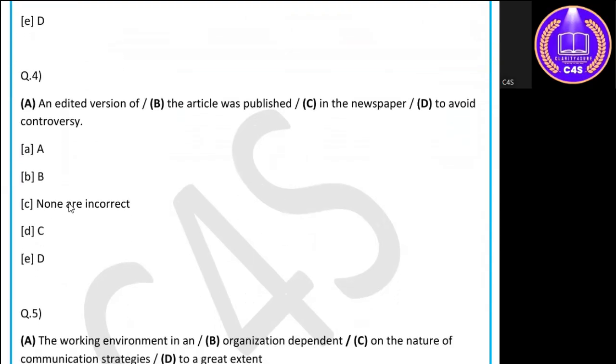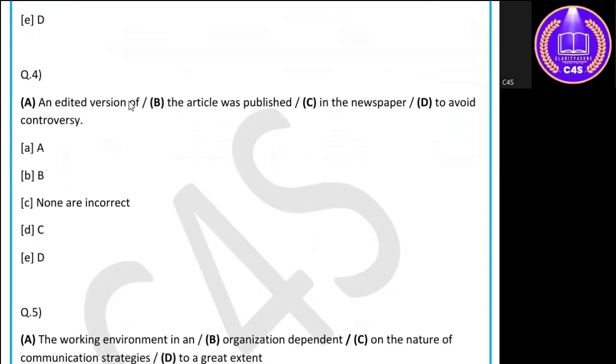Now, next question. An edited version of the article was published in the newspaper to avoid controversy. Let's read. An edited, or changed, version of the article was published in the daily newspaper to avoid the controversy. This is what the sentence is about. Now, let's look at it context-wise. It is sounding very right.